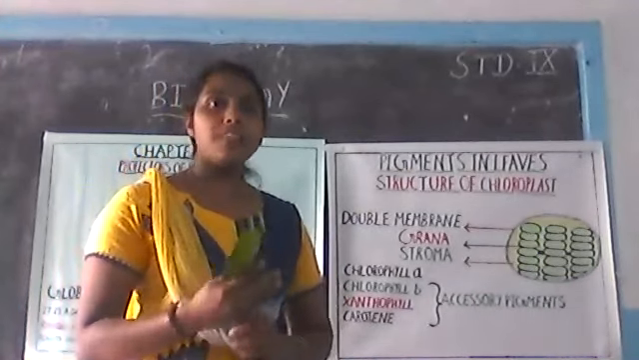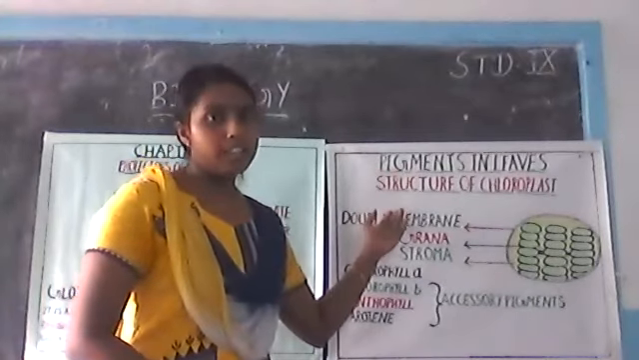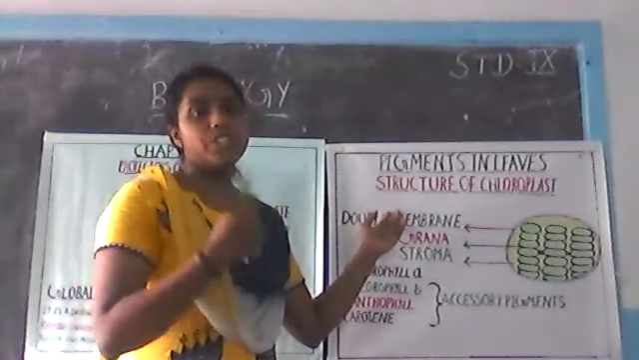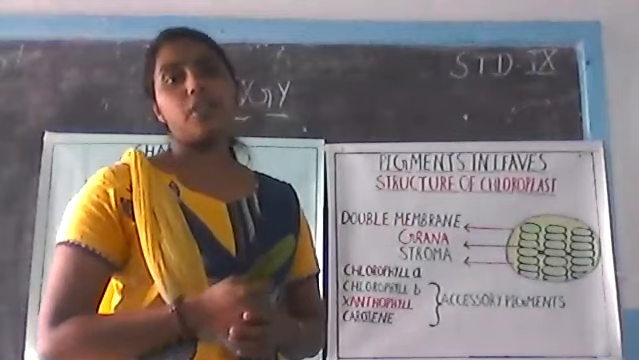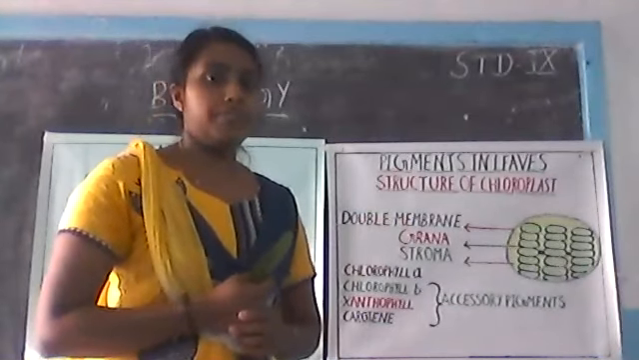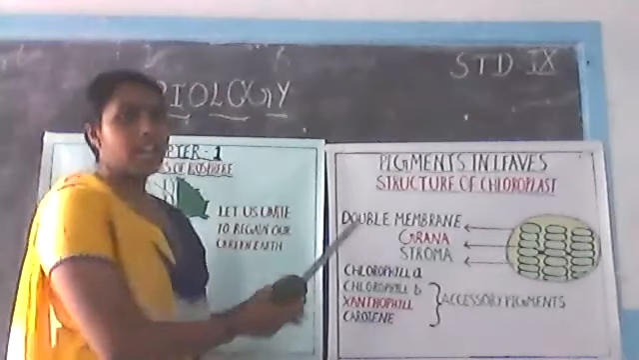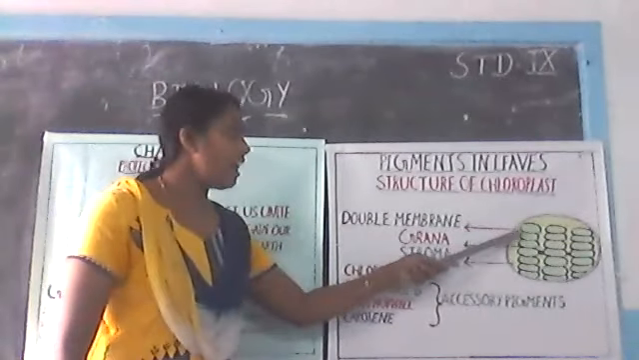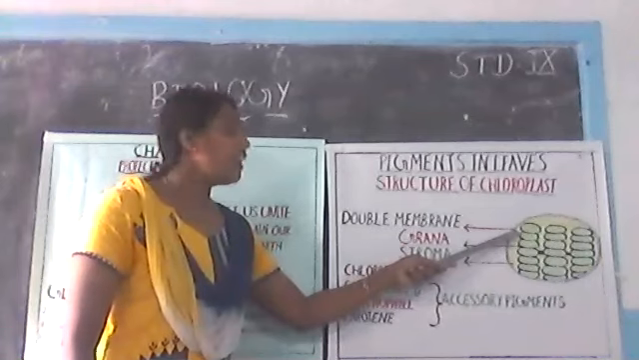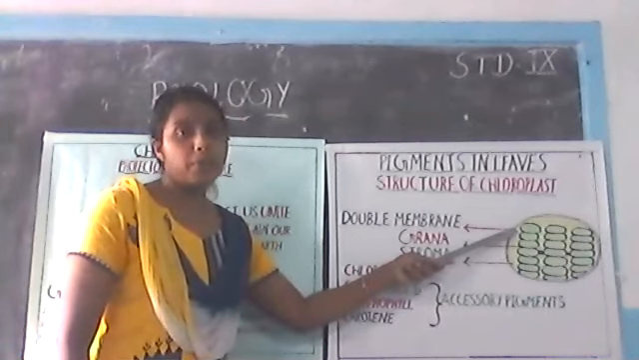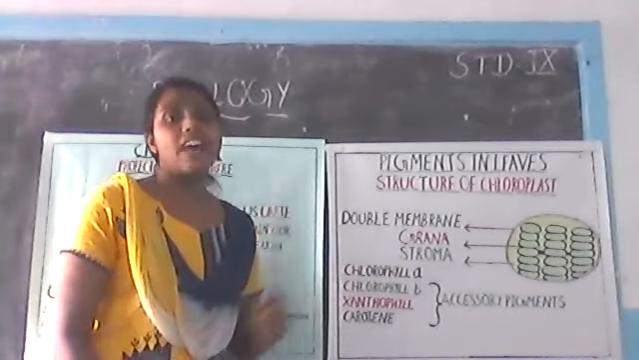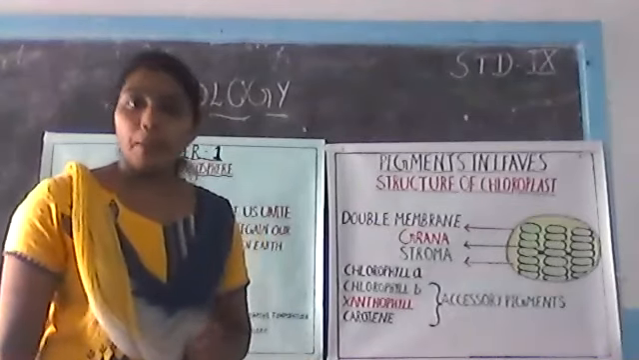Okay, before that we can move to the structure of the chloroplast. After that you can know which are the pigments other than the chlorophyll present in the leaf. So just go through the structure of the chloroplast. Here you can see the chloroplast. Chloroplast is having a double layered membrane.